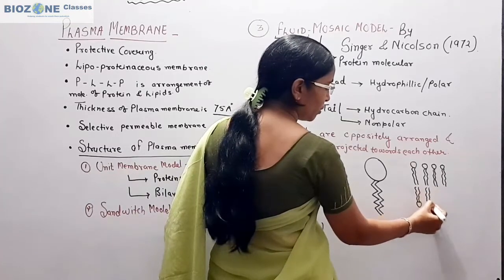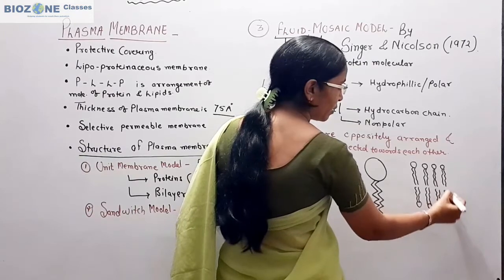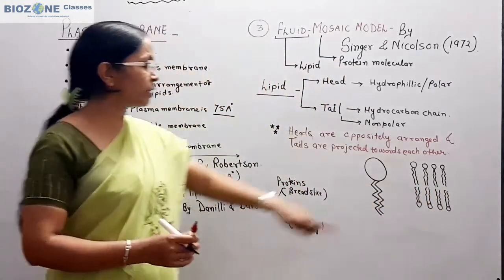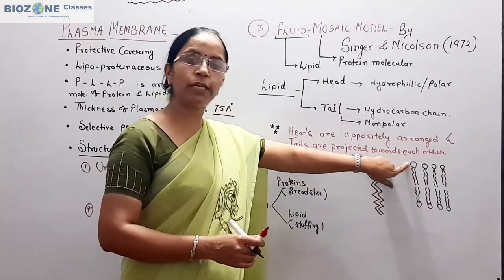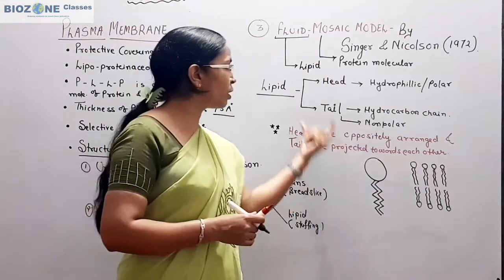So this is the arrangement of lipid molecules in its bilayer, that the tails are present towards each other, whereas the heads are projected opposite to each other. So now this you remember for the lipid.